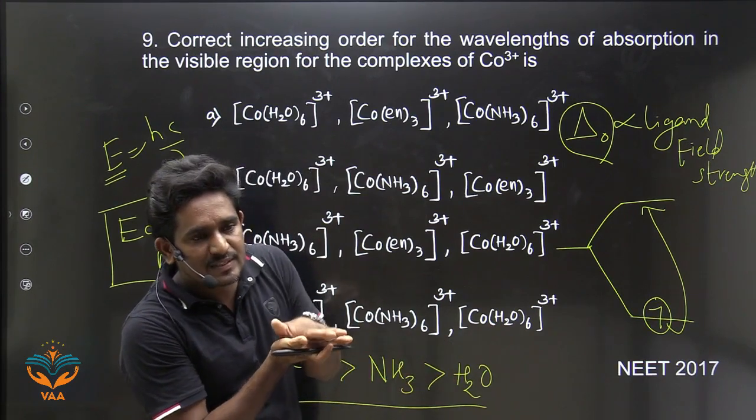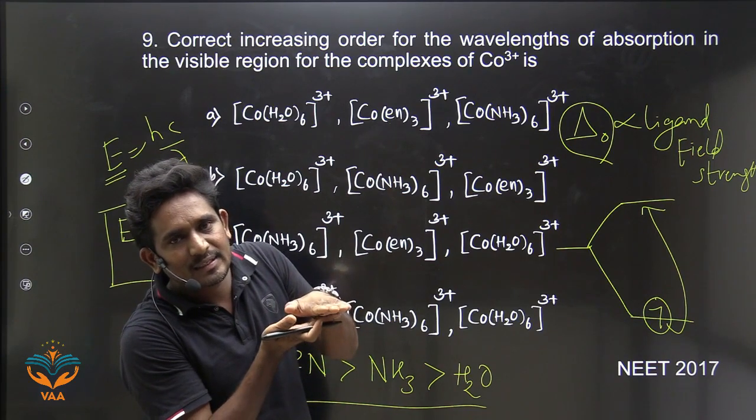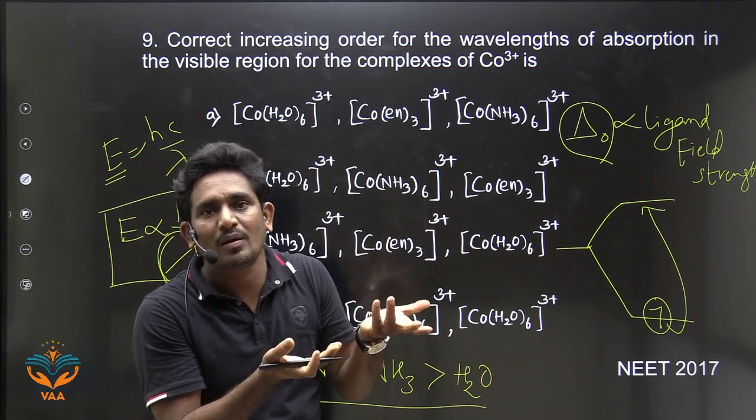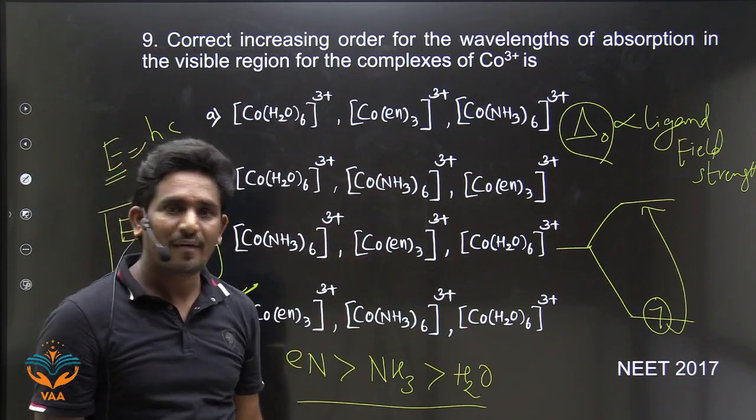H2O is a weak field ligand. Crystal field splitting energy is very, very less. So less energy is required, and there will be more wavelength. Okay, beta? Right? Right.